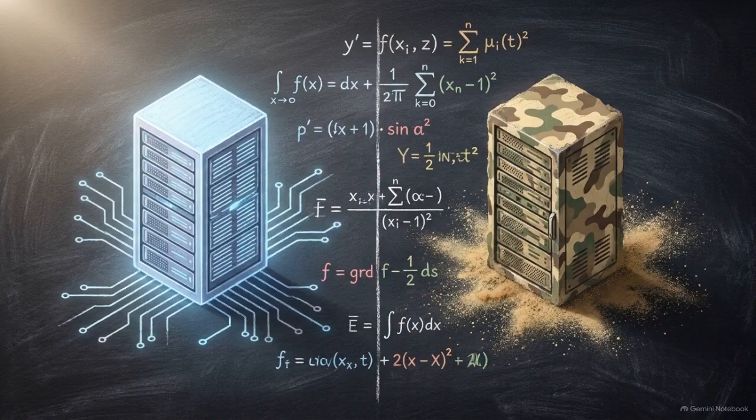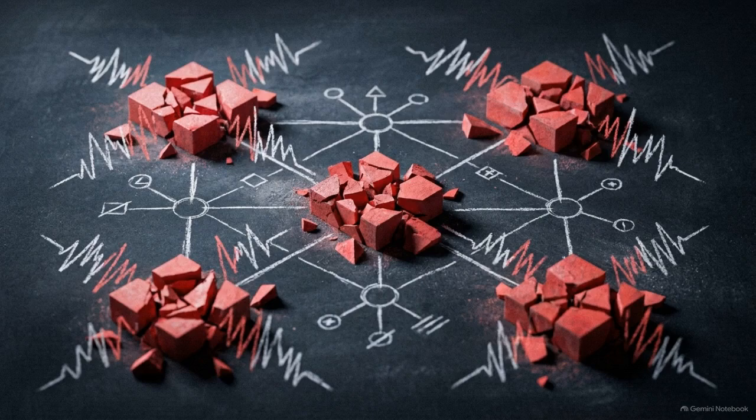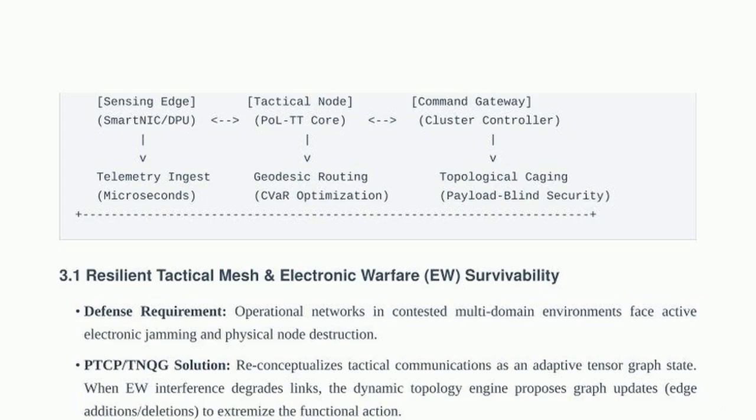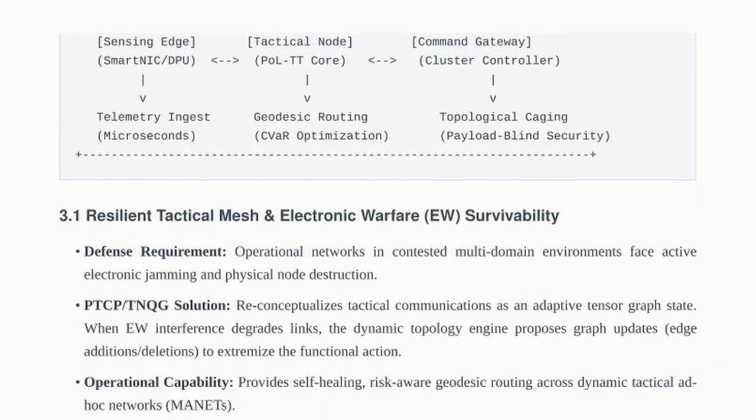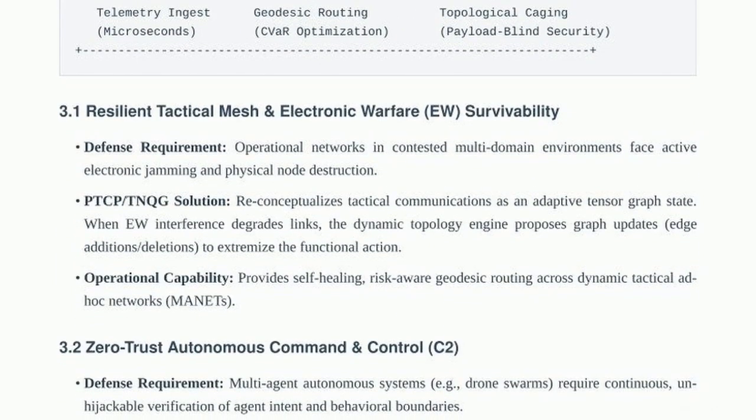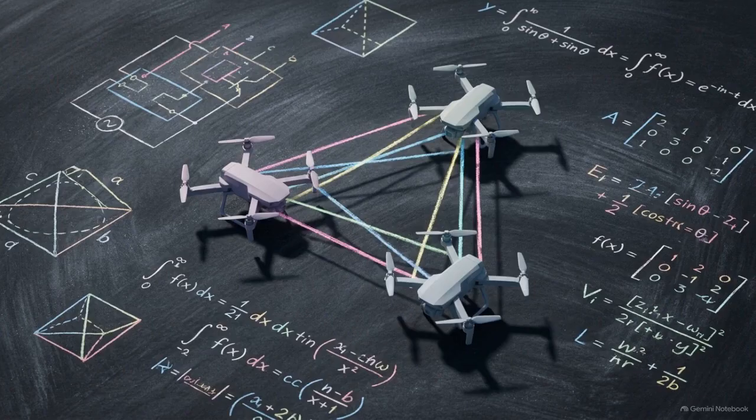This operational framework translates from enterprise data centers to contested defense environments. These domains face active electronic jamming and the constant threat of physical node destruction. The control plane is deployed across the tactical hierarchy, from sensing edges to command gateways. When electronic warfare degrades a link, the topology engine treats the mesh as an adaptive tensor graph state, automatically proposing new edges to heal the network.